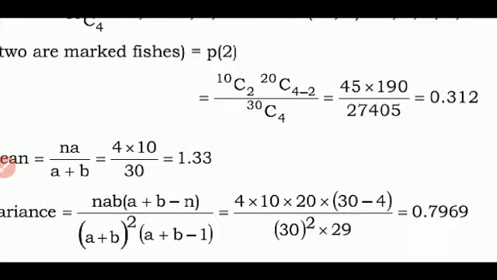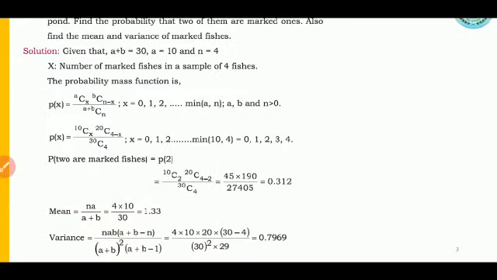So students, for 1 mark, 2 mark, yes, there is a possibility they may ask you to find the mean of a hypergeometric distribution by giving the parameters, or they may even ask you to find the variance or standard deviation. For that you have to remember the formula.